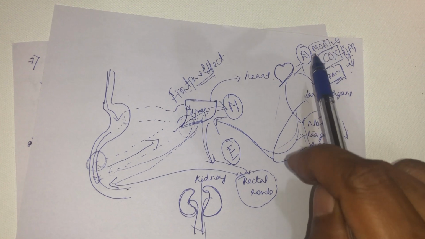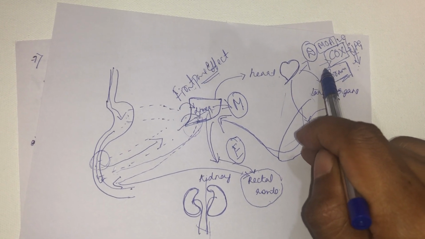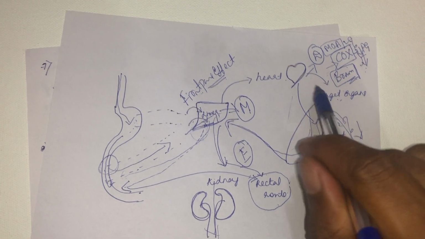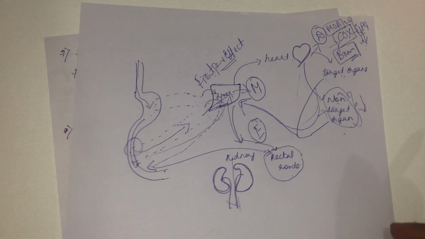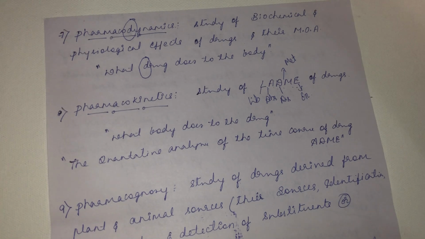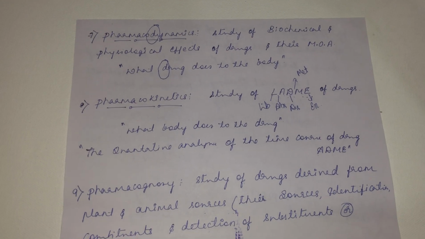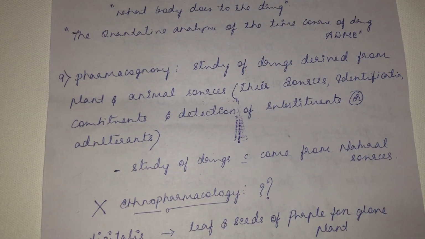The study of the biochemical and physiological effect coupled with the mechanism of action of a drug, we call pharmacodynamics. Did you understand pharmacodynamics and pharmacokinetics in a nutshell? Easy to understand. If you don't understand, we will go into depth about pharmacodynamics and pharmacokinetics. There, slowly you will understand what they mean. Then the next term is pharmacognosy.